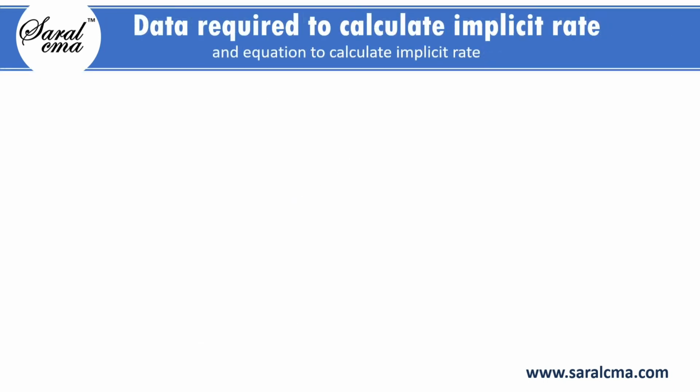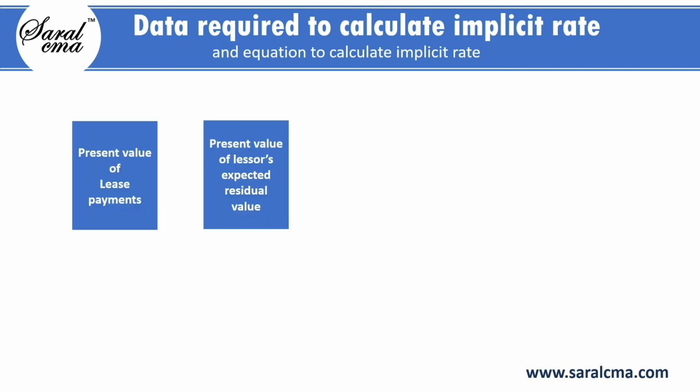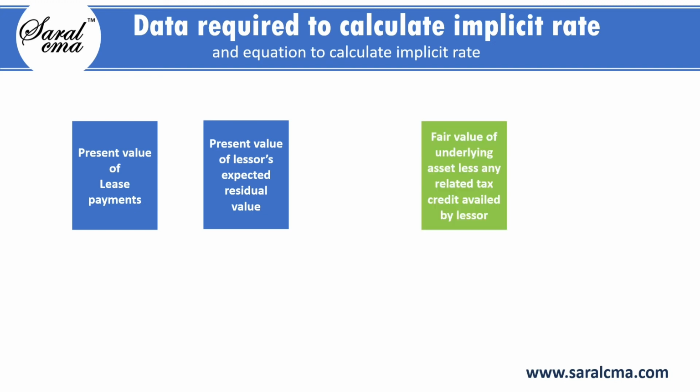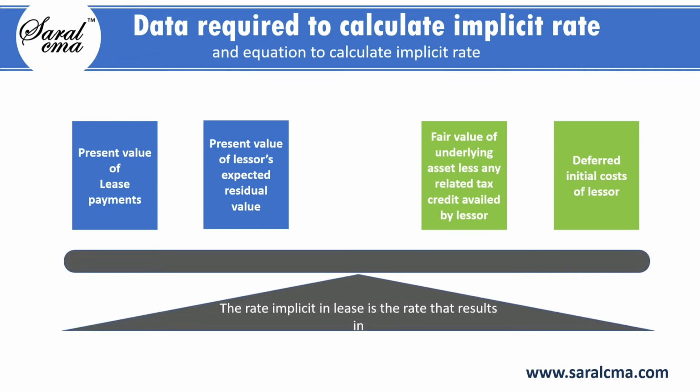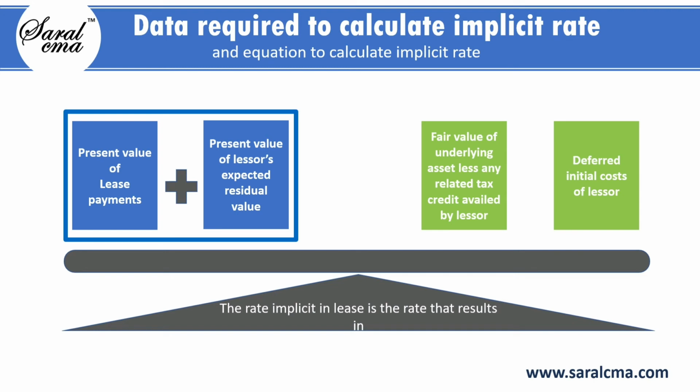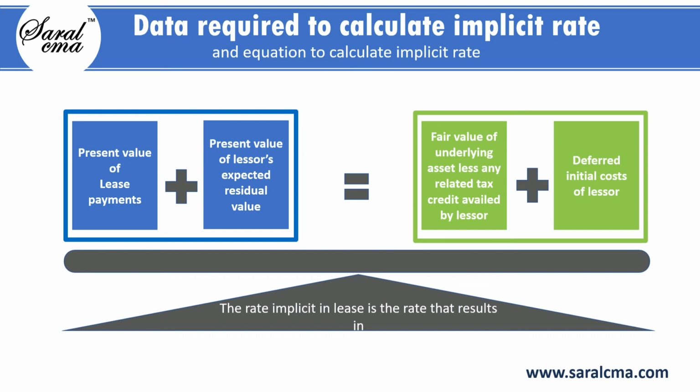The data required to calculate implicit rate are present value of lease payments, present value of lessor's expected residual value, fair value of underlying asset less any related tax credit availed by lessor, and deferred initial cost of lessor. The rate implicit in a lease is the rate that results in present value of lease payments plus present value of lessor's expected residual value equaling sum of fair value of underlying asset less any related tax credit availed by lessor and deferred initial cost of lessor.